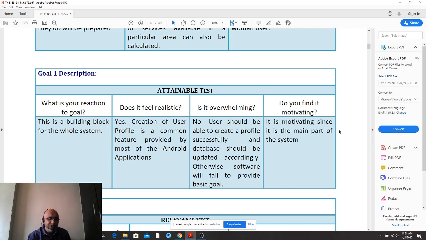Overwhelming means an extraordinary kind of joy that happens to somebody. Remember, if you have created a user profile, you haven't distributed any sweets. It is like saying, I have created a Gmail account and it has been working, so let's have a sweets distribution. You can't do that. Do you find it motivating? Yes, of course, because without creating the user profile, how can you proceed ahead?